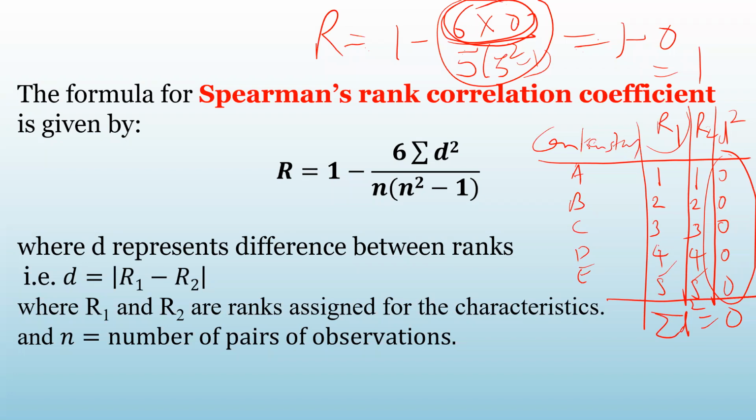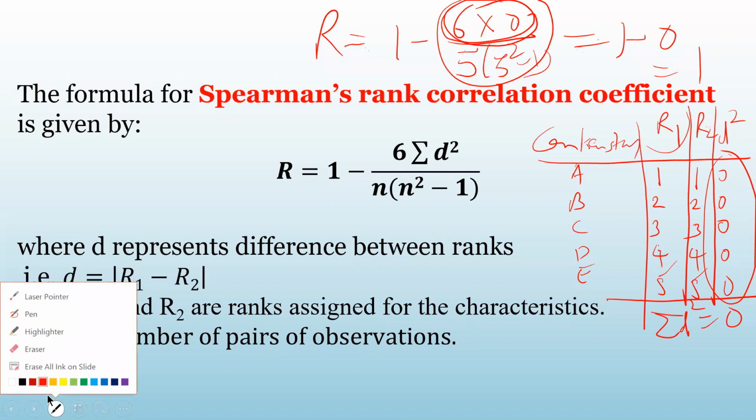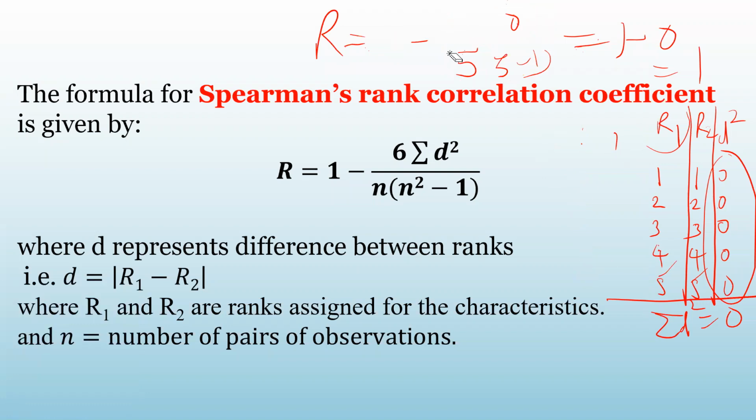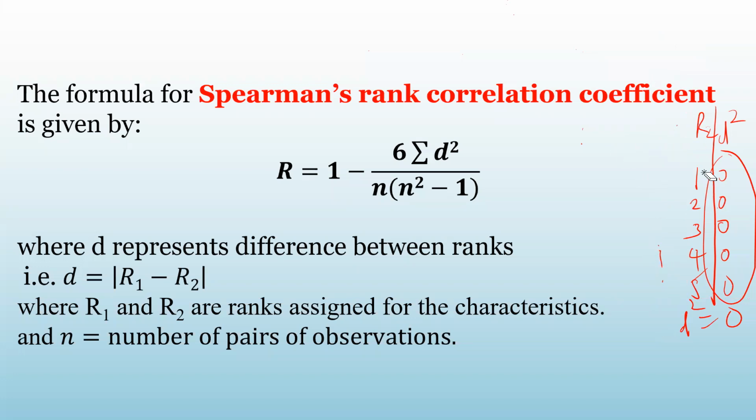Okay. Look here. If the two judges totally disagree, I mean their judgment is exactly opposite to each other, in that case what happens? What is the meaning of that? If the two judges are totally in disagreement with each other, that means if a participant is given the first rank by judge number 1, the second judge is giving him the last rank. They are totally in disagreement with each other.